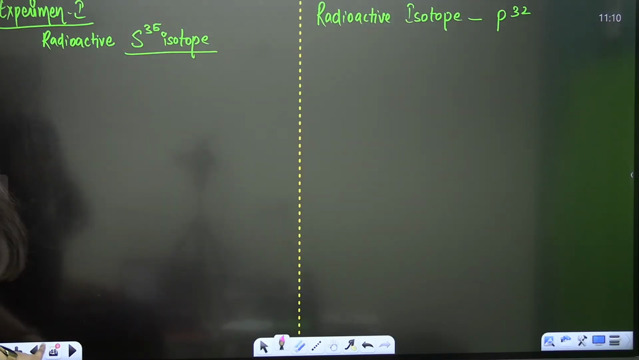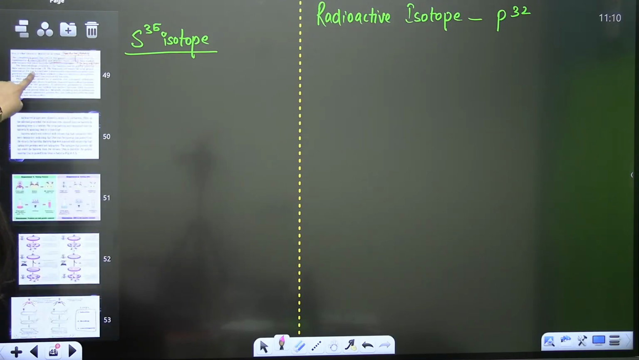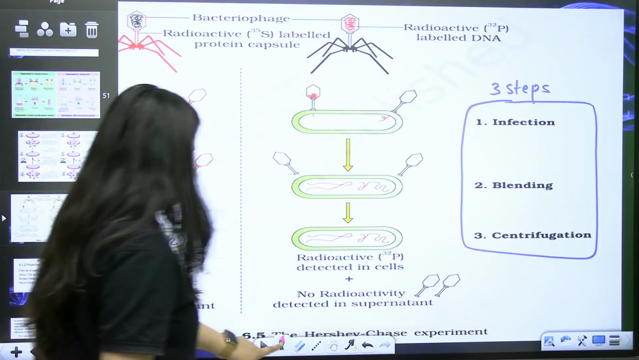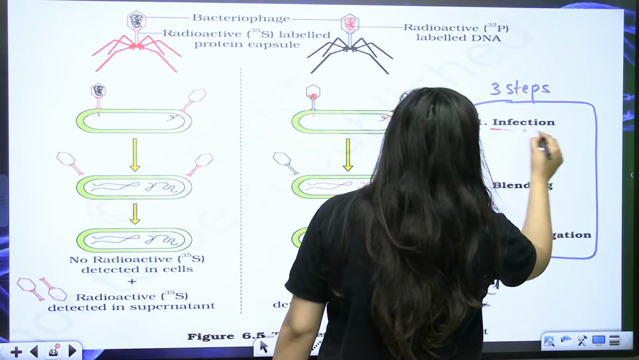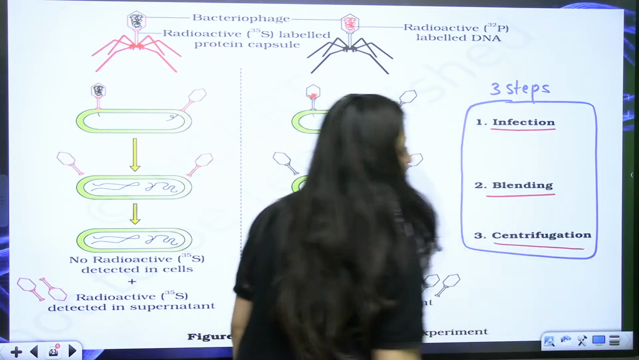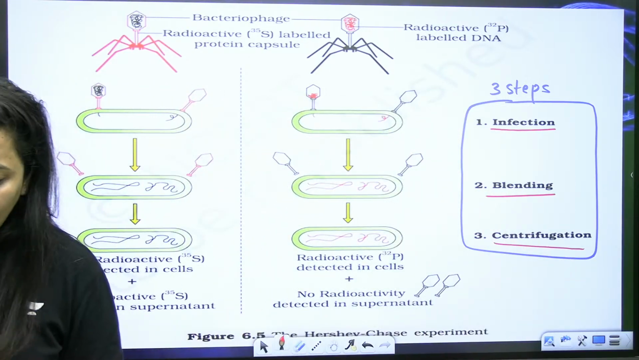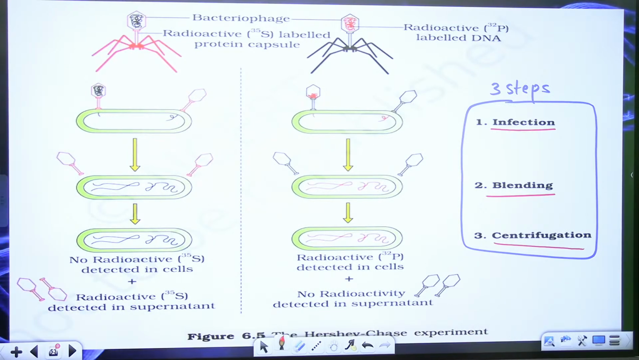So this part clear? As I said, this experiment will be performed in 3 steps: infection, blending, centrifugation. Do you know the meaning of this infection, blending and centrifugation? Yes?